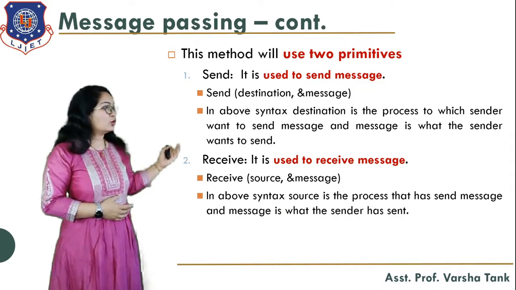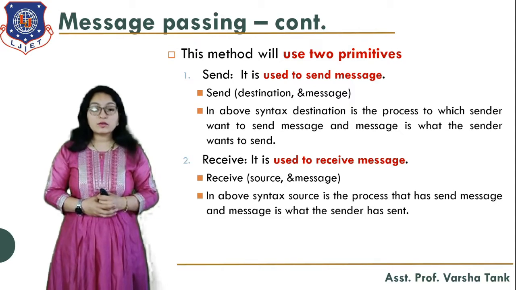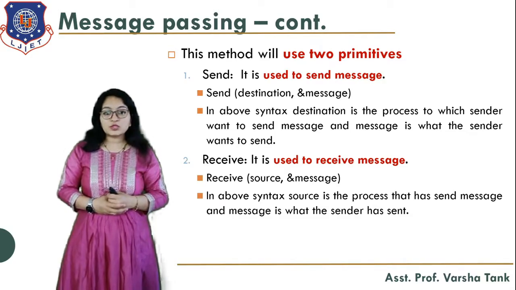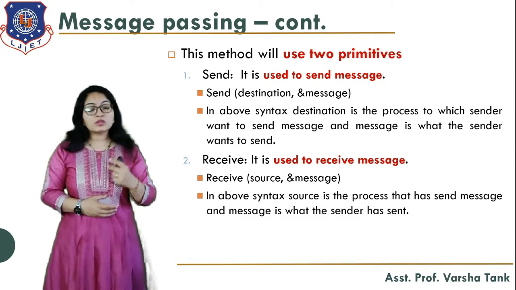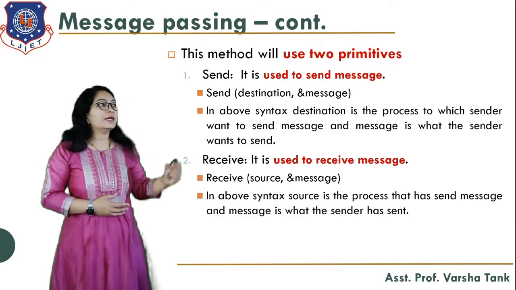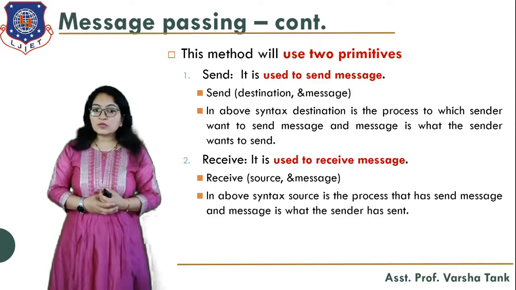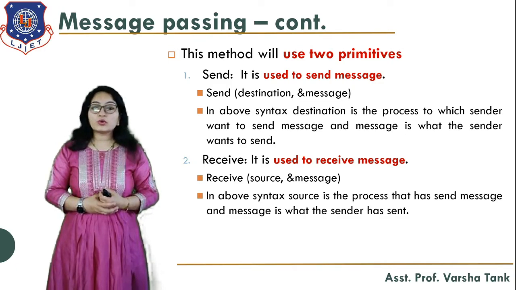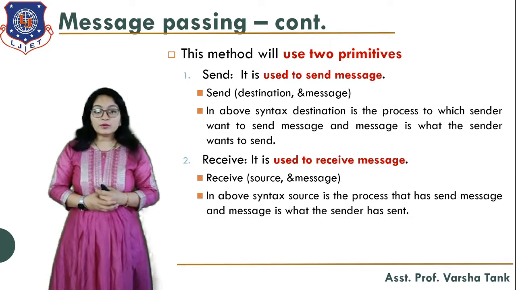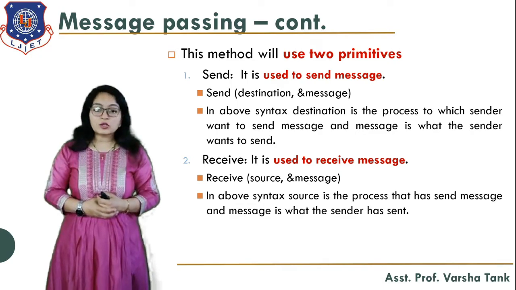As I told you, the processes require primitives that should be understood by each and every process. So when we are talking about IPC using message passing, we use two primitives, which are send and receive. As we have discussed in detail in the third unit, send is used to send the message and receive is used to receive the message. When one process wants to send information, it will execute the send primitive, and when a process wants to receive information, it will execute the receive primitive.